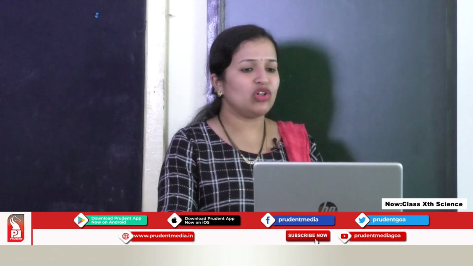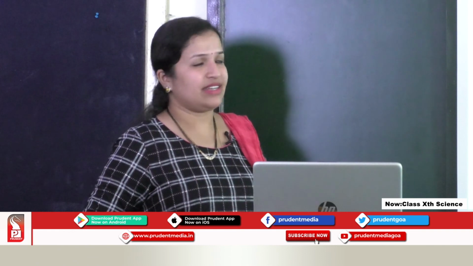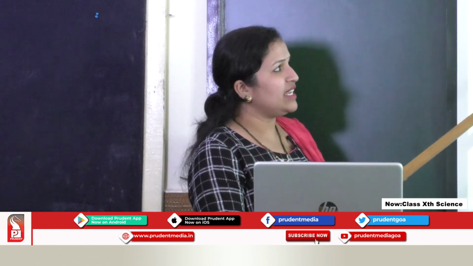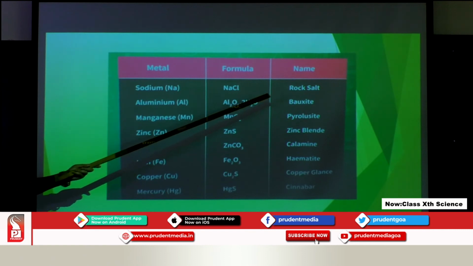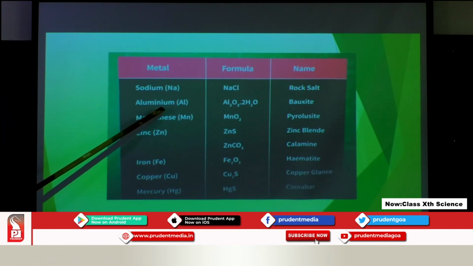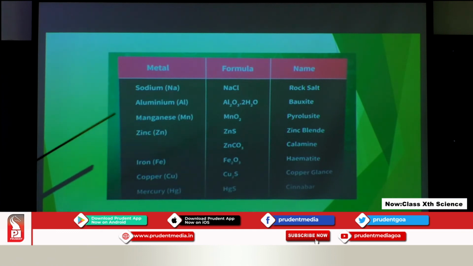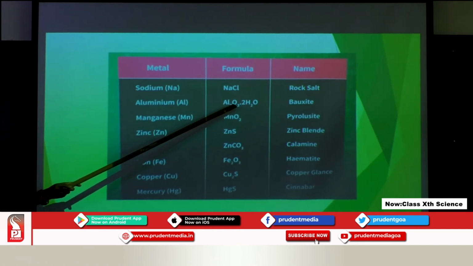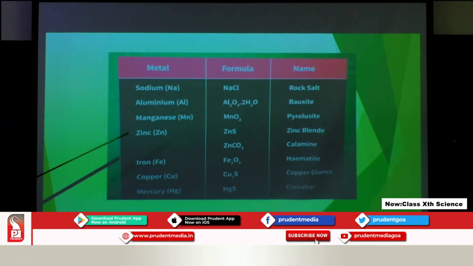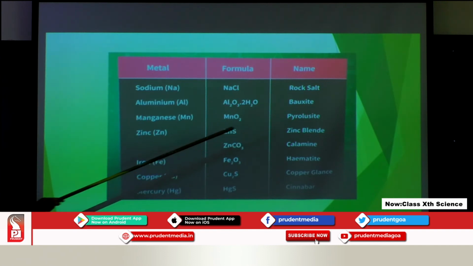Now let us have a look at a few examples of ores and how metals are present. Sodium is a metal present in the form of rock salt, formula NaCl. The ore of aluminium is known as bauxite, aluminium oxide, Al2O3.2H2O, where 2H2O is the water of crystallization. Here the last column gives the names of the ores. Manganese is MnO2, and the ore is pyrolusite.